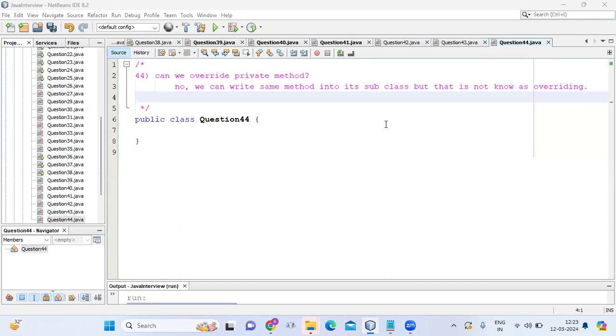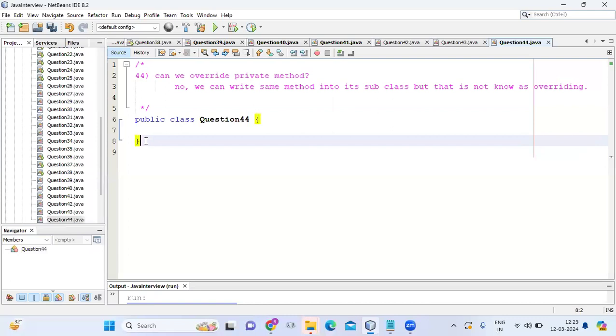Suppose we write the superclass method as private, and then in the subclass we write the same method as public. That will work, right? Private to public will work. But that concept is not known as method overriding, guys.